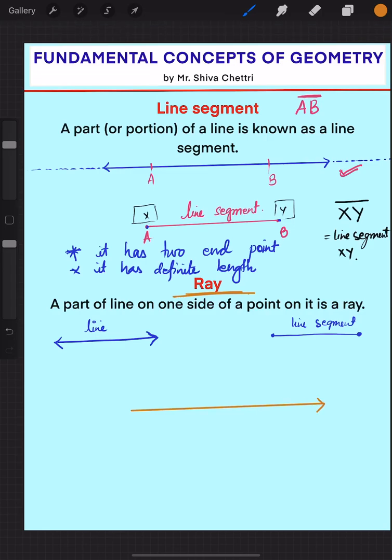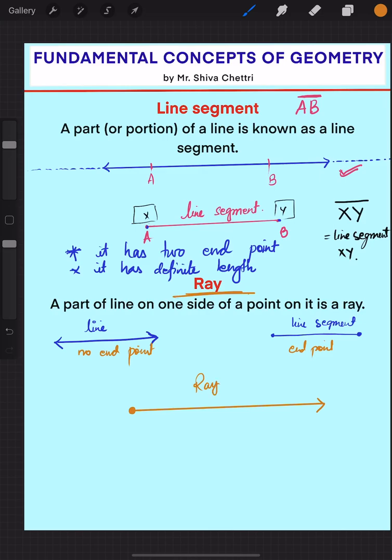On one side it will be a line segment with a dot. That means here we have an end point, and here we do not have an end point. So if you combine these two, only one side will have an end point, and the other side will not have any end point. Here we can easily see that one side of this line is ended, but on the right hand side it is not ended. So that means it is a ray.